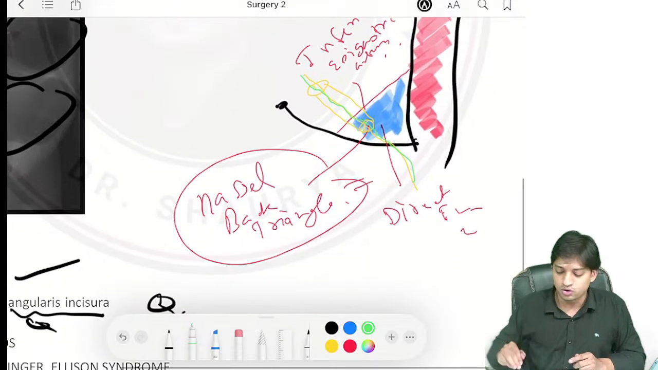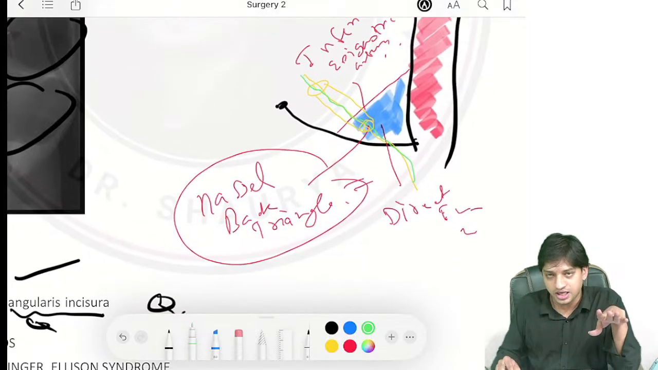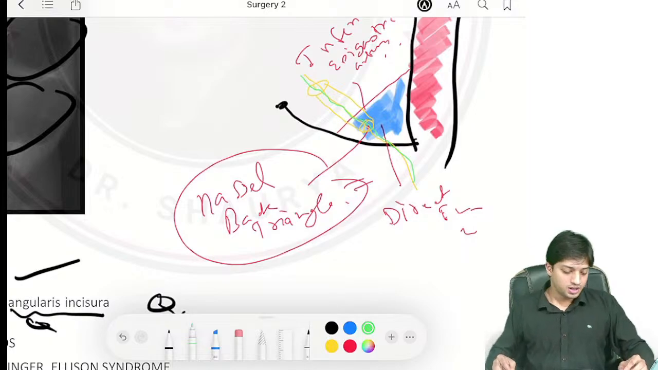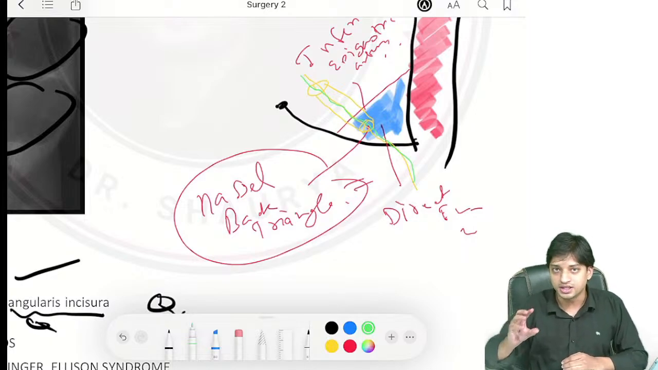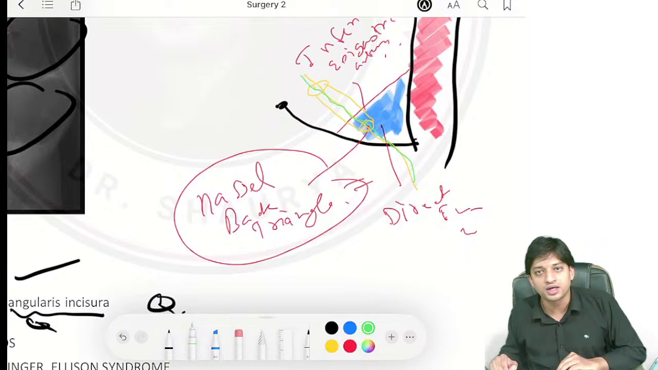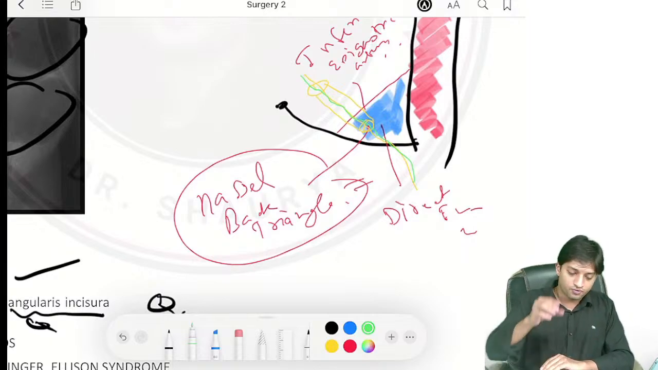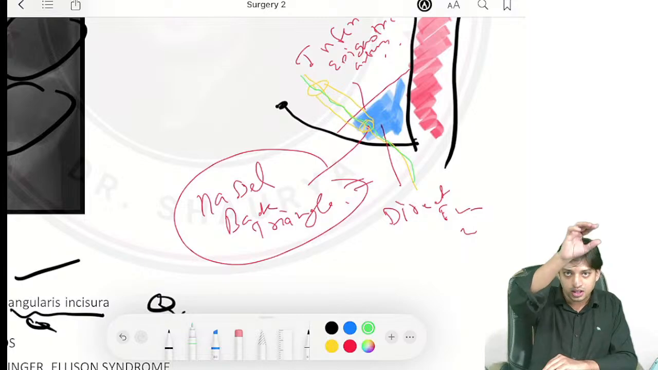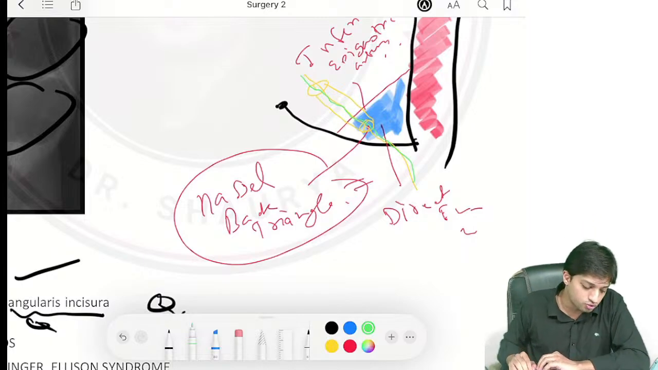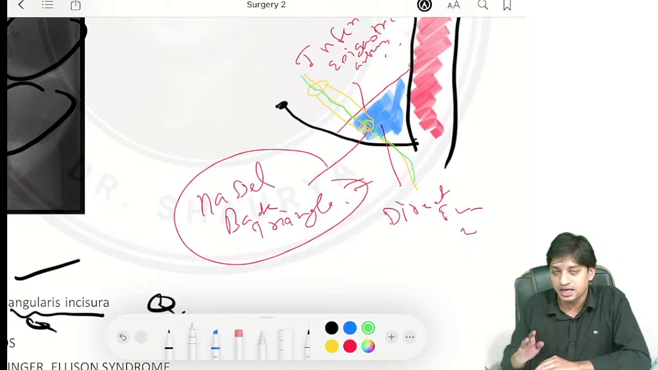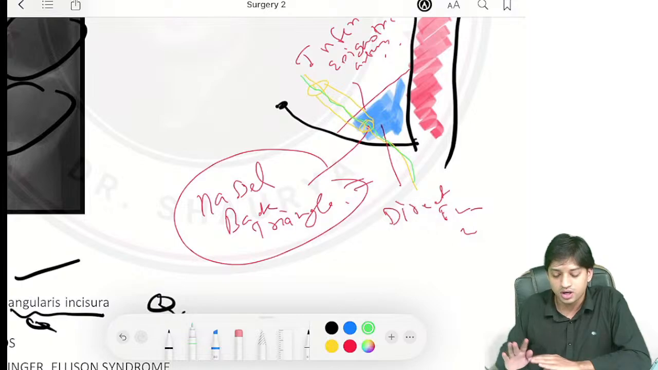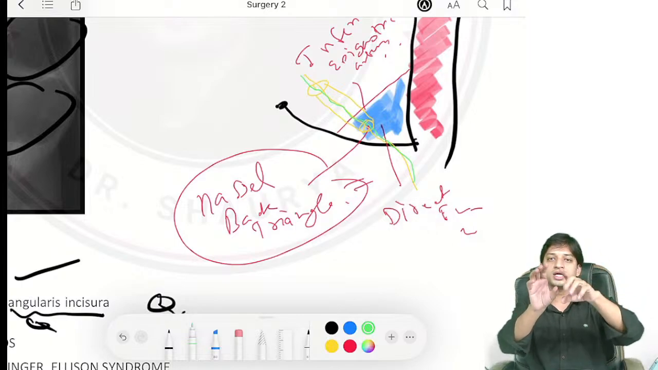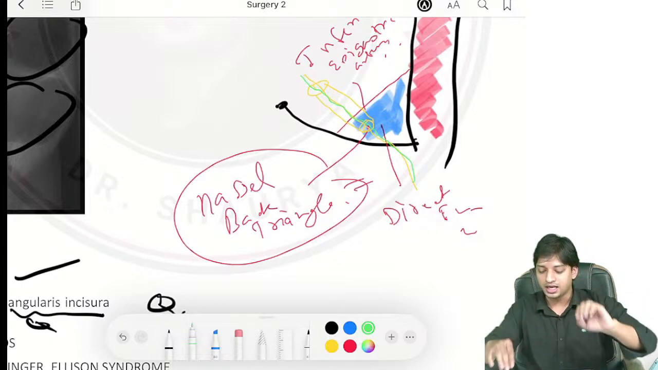Now just have a look, guys. Now you have seen the canal. See here, the deep inguinal ring is generally oval in shape, right? The superficial inguinal ring is triangular in shape. From the deep inguinal ring, if the intestinal or abdominal loop comes out, that is going to be an indirect inguinal hernia. Okay, fine. From the deep inguinal ring, the indirect inguinal hernia is associated.